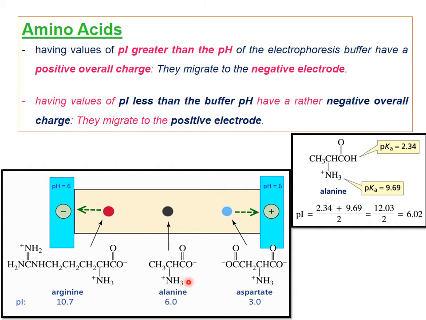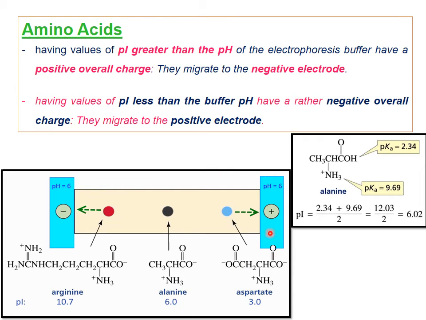In the same way for aspartate. So the three-amino-acid mixture we are adding is arginine, alanine, and aspartate. Amino acids having an isoelectric point less than the buffer pH have a negative overall charge, see, COO minus.